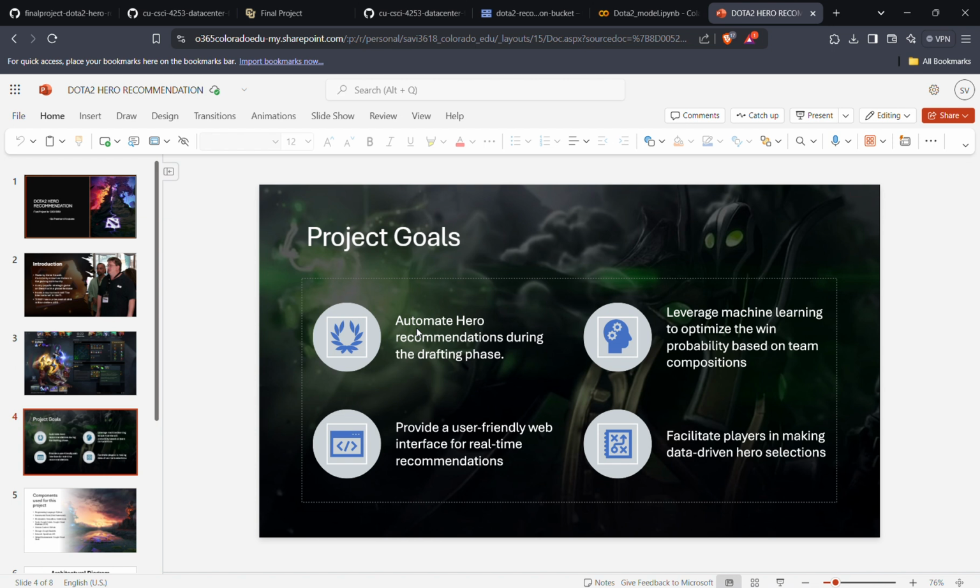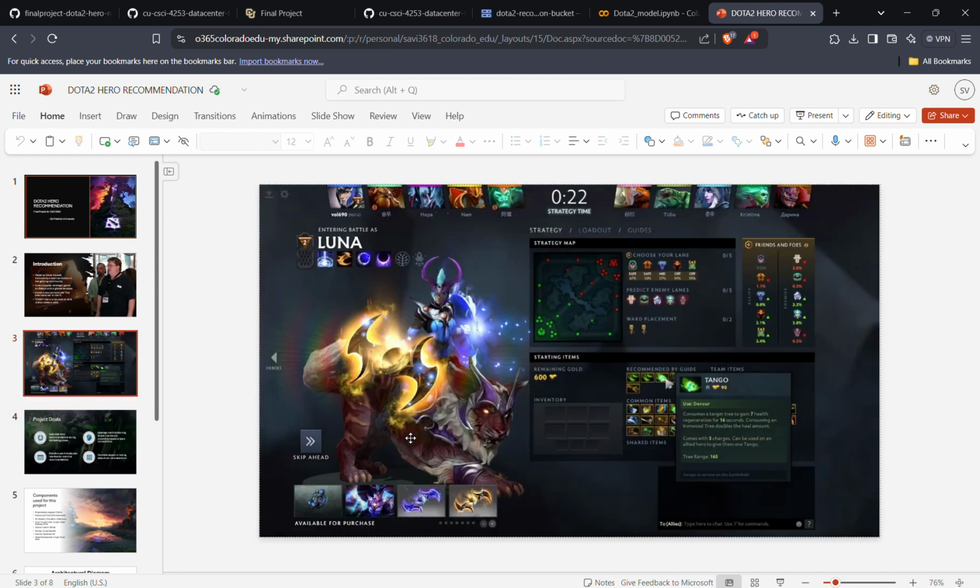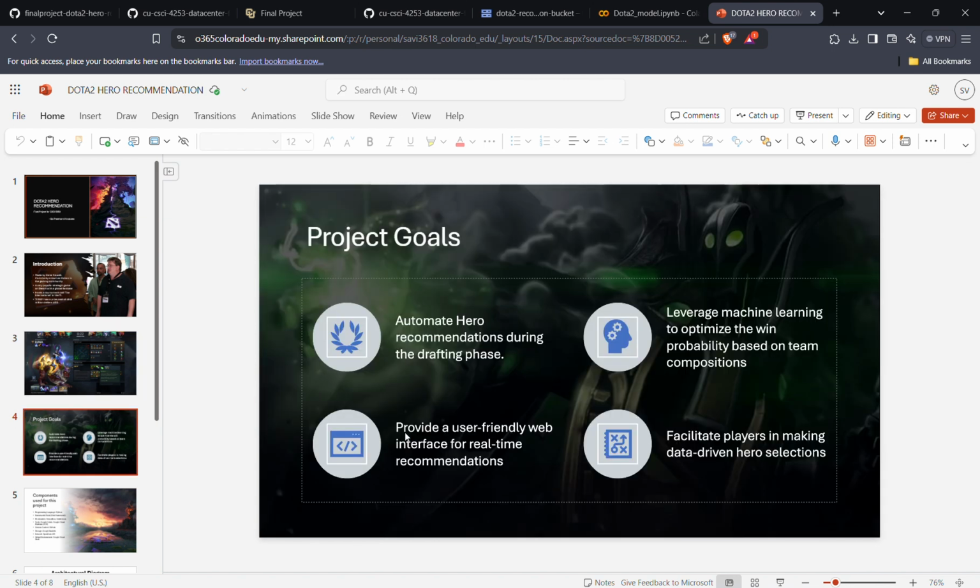So the goals of this project are, firstly, to automate the hero recommendation during the drafting phase. Next is to leverage machine learning to optimize the win probability based on the team composition. Provide a user-friendly web interface for real-time recommendations. Facilitate players in making data-driven hero selections. So these are all the goals that I've set for this project, which makes it simpler for the players to pick their hero in this picking phase.